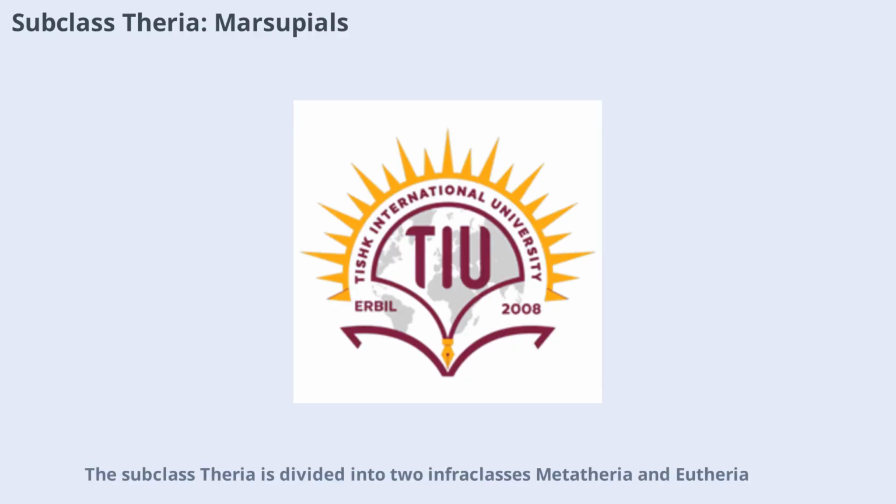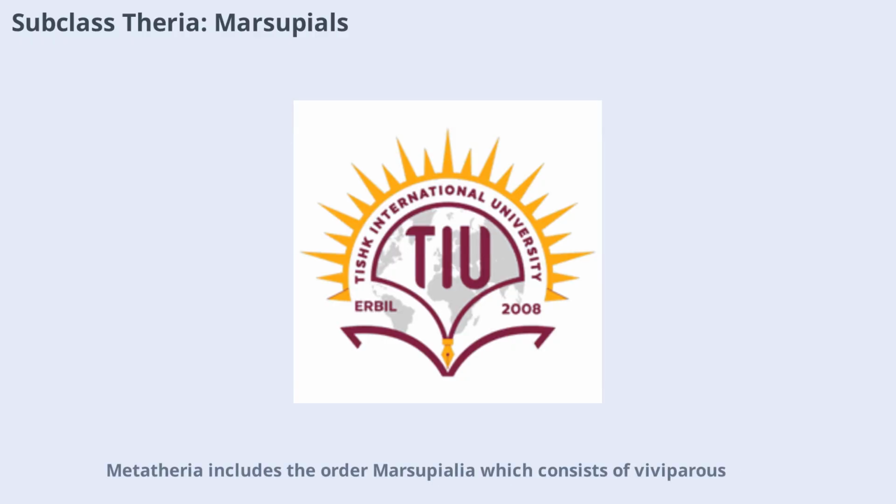Subclass Theria is divided into two infraclasses, Metatheria and Eutheria. Metatheria includes the order Marsupialia, which consists of viviparous pouched mammals. Marsupials are primarily found in Australia, with the opossum being the only representative in the Americas. These animals give birth to underdeveloped young, which then continue to grow and develop in the mother's pouch, nourished by milk. Marsupials include kangaroos, koalas, wombats, and more.